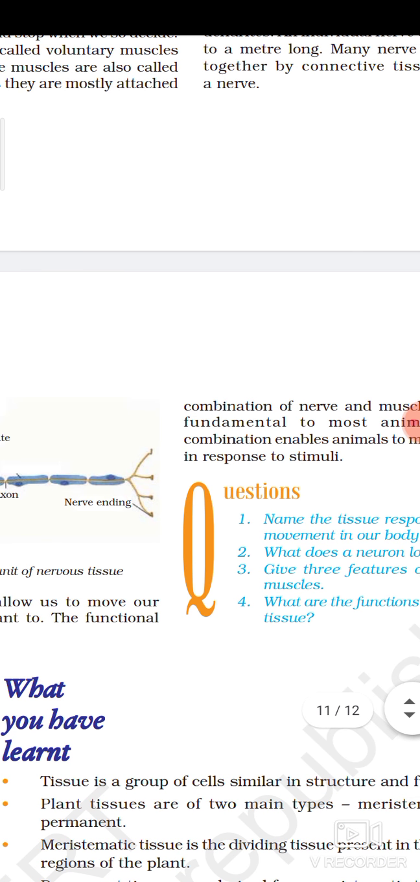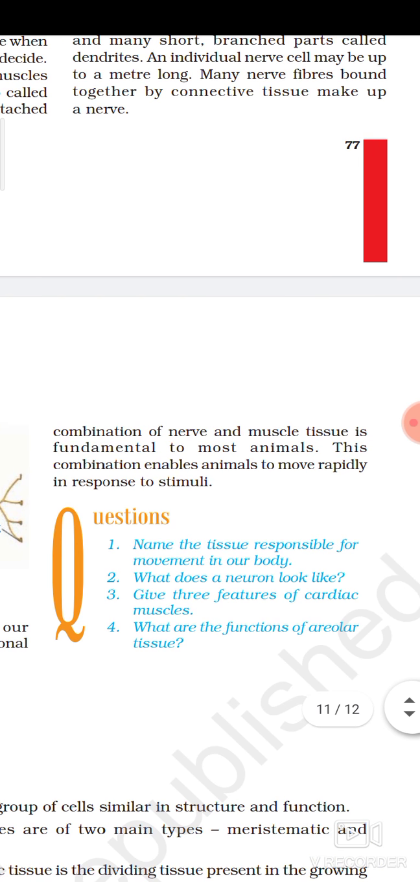The functional combination of nerve and muscle tissue is fundamental to most animals. You may think that we are able to move our body parts only because of contraction and relaxation of muscles. No, it is quite impossible for muscular tissue alone to move the different body parts with the help of contraction and relaxation of the muscle cells.